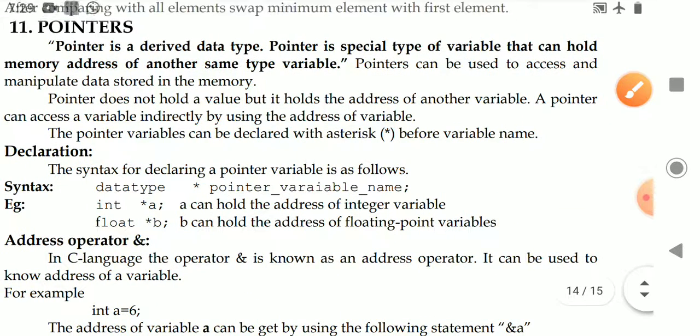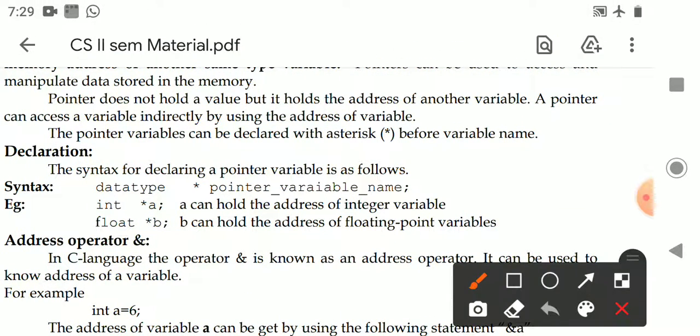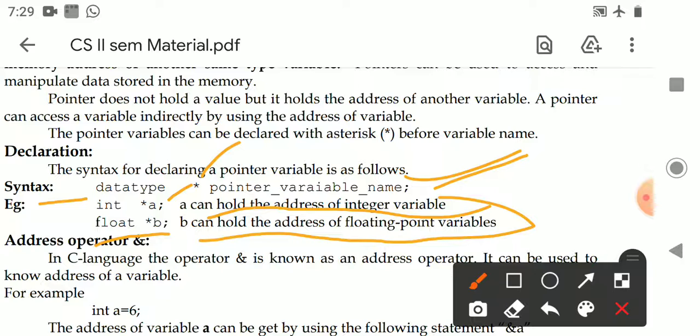Let us see the syntax. To declare a pointer variable, first we give the data type, then asterisk, then the pointer variable name. For example, int star a: here a can hold the address of only an integer variable. Next, float star b: b can hold the address of a floating point variable only.